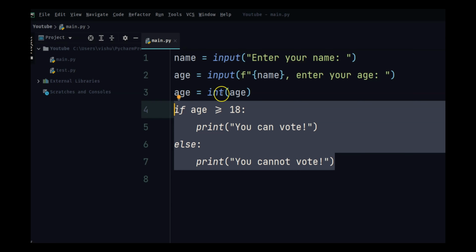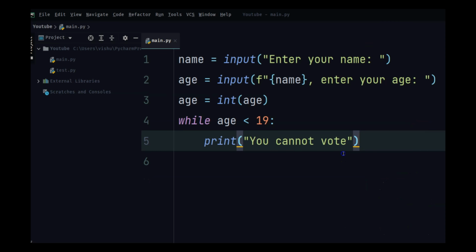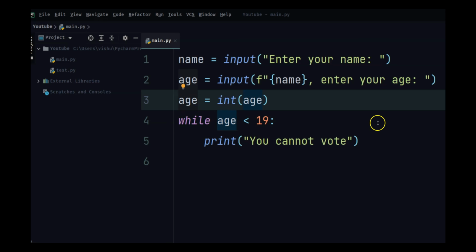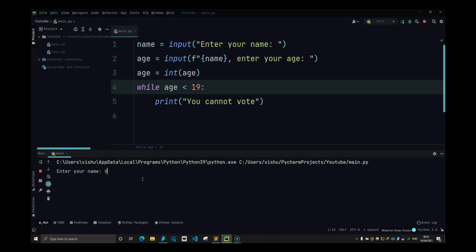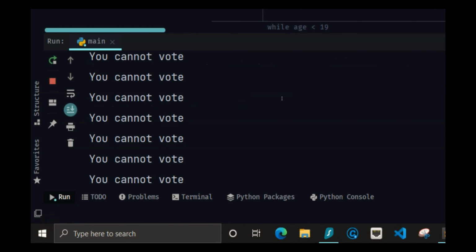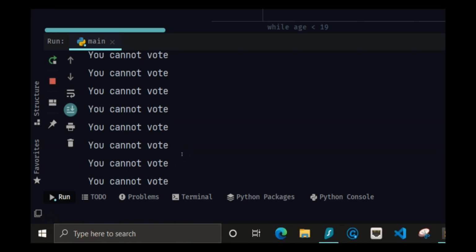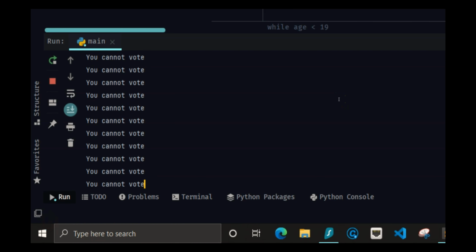So I have age is equal to integer of age, and I am going to paste the line of code over here, and it says while age is less than 19, print you cannot vote. So let's run this, and I'll put my name and age as maybe 18. Let's do 18 and see. So now it is not giving me anything to write or to stop this program, and that is because it ran into an infinity loop.